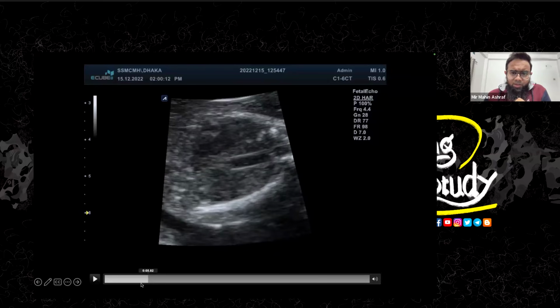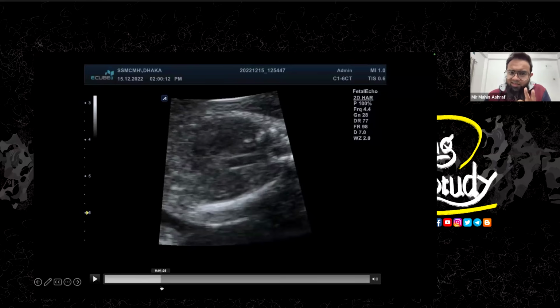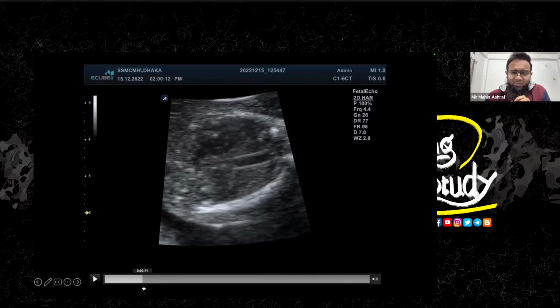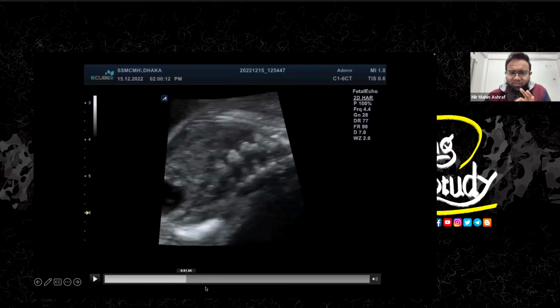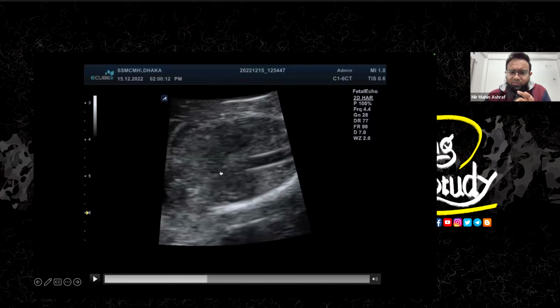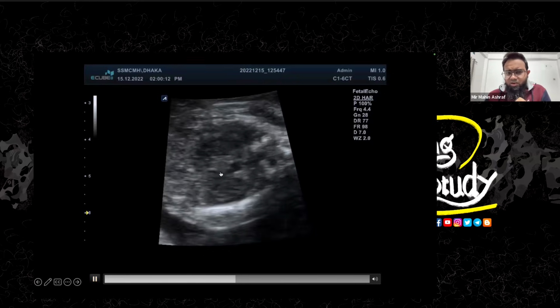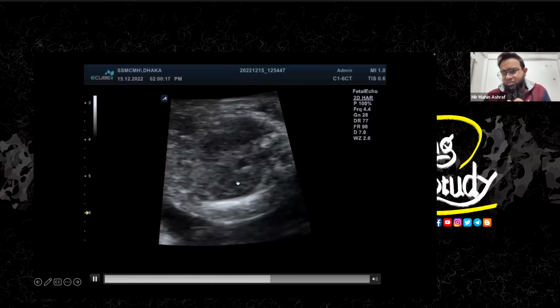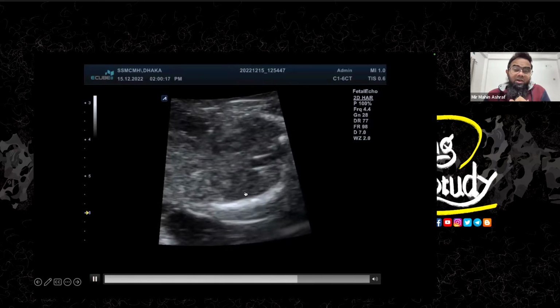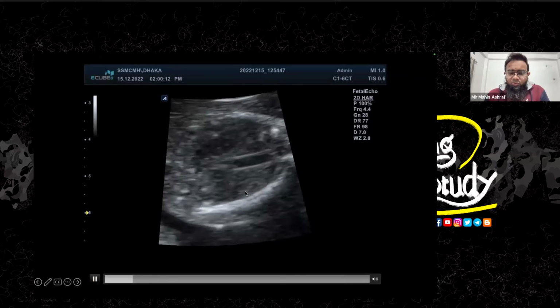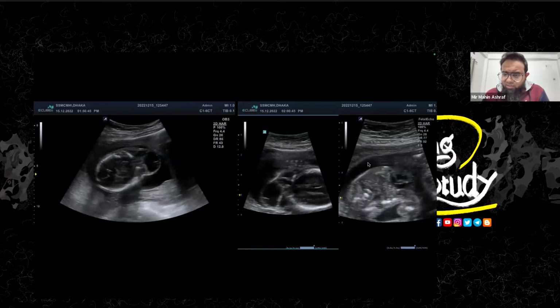So in this view, if you want to make this thing as a kidney, it was a kidney, but this is not a good quality picture. I'm sorry for that. So there is something going from right to left in this patient. This is actually the isthmus, which is making a horseshoe kidney in this patient. So that was not satisfactory for us in this quality picture, but there should be a horseshoe kidney in this one. So we are suspecting the spinal defect as well as the horseshoe kidney in this patient,